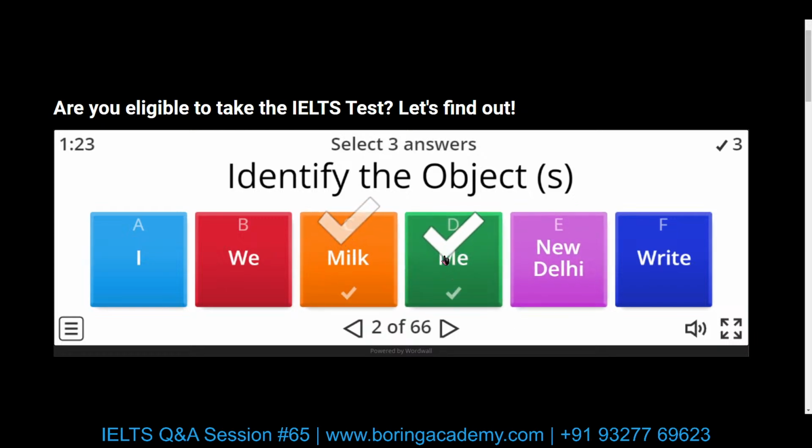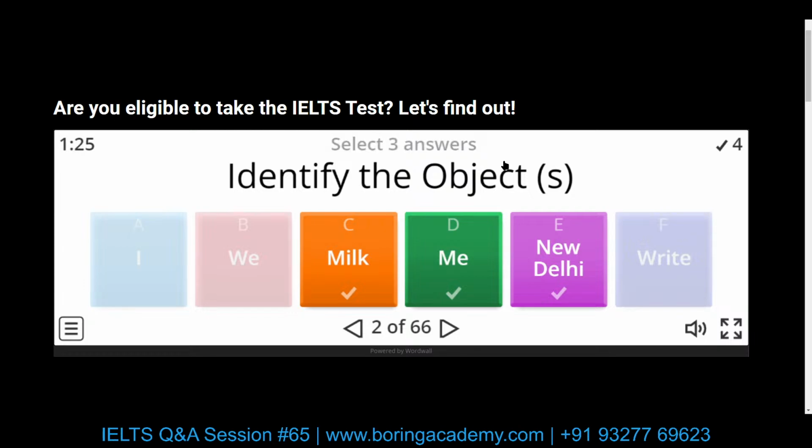So there is this rule which a lot of people break. Some people say my friends and me went to the store. That is actually wrong. We always use a subject pronoun to introduce a subject. So we always say my friend and I, or Chirag and I, Jason and I, but I cannot say Jason and me. So as per the rule, these are the three objects in this one. Write is of course a verb, so it won't be counted as an object or a subject. A subject can only be a noun or a pronoun, and the same rule applies for an object. It has to be a common noun or a proper noun, or it has to be a pronoun. So these three answers complete the criteria.